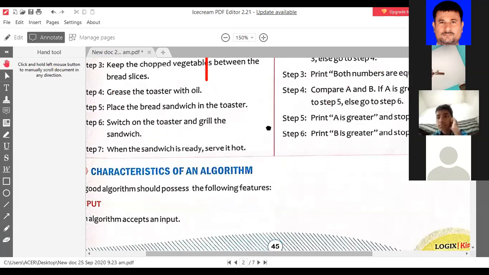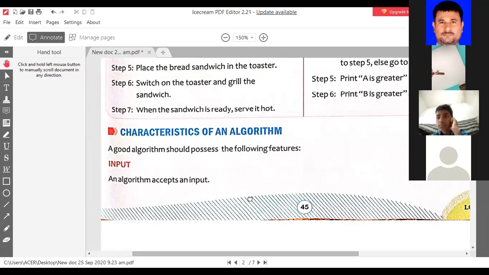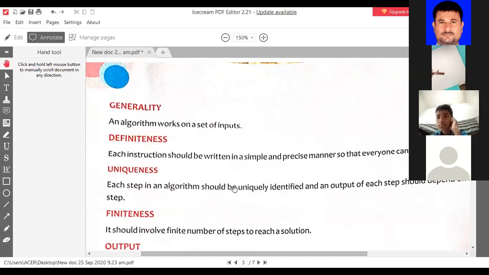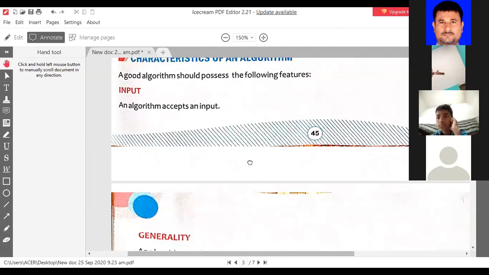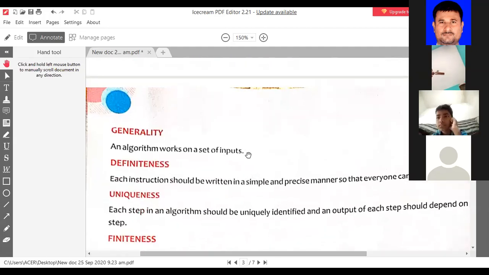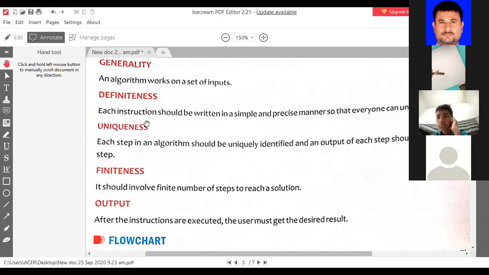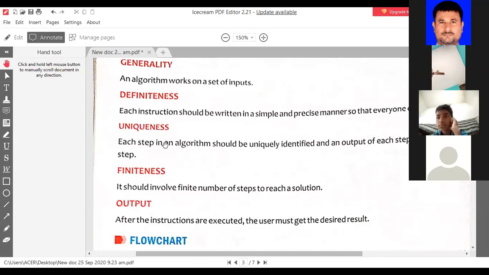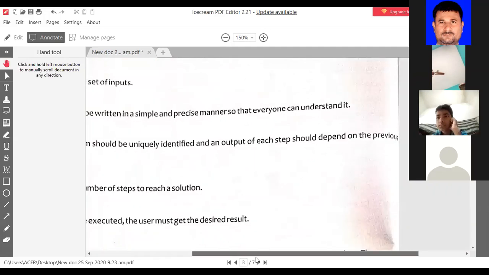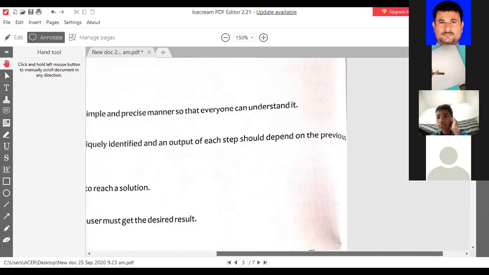Characteristics of an algorithm. I also explained that an algorithm accepts an input. Generality: an algorithm works on a set of inputs. Definiteness means each instruction should be written in a simple and precise manner so that everyone can understand. Uniqueness means your algorithm should be unique, that is, no one else has written the same algorithm as you have written.